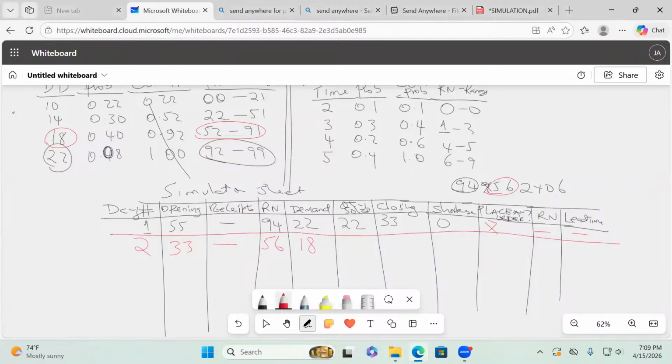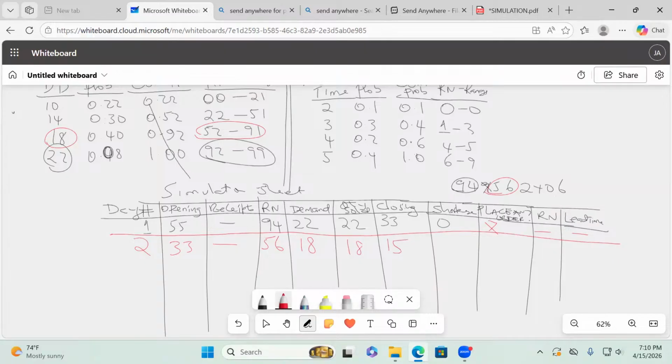So then the quantity available for sale is 33, right? And in this case, the demand is 18. Whichever is lower is what you effectively sell. So we sell how many? We sell 18. Is that okay? So then what is our closing stock? Our closing stock is 15. Are you sure? Our closing stock is 15. All right.